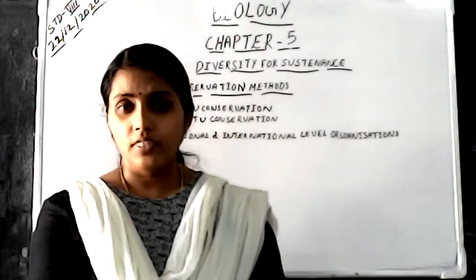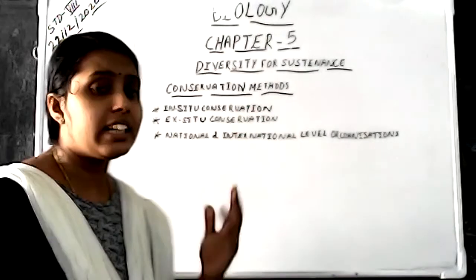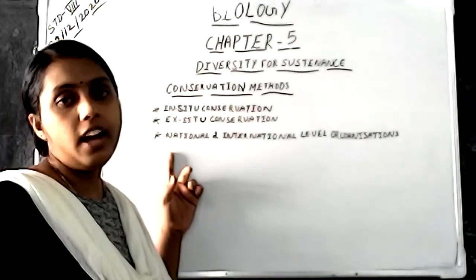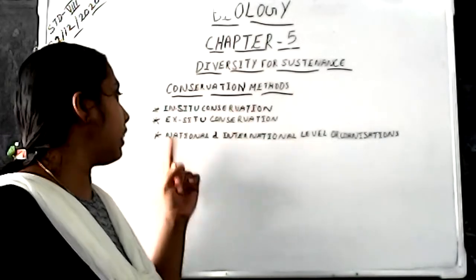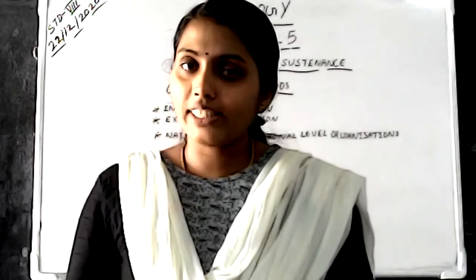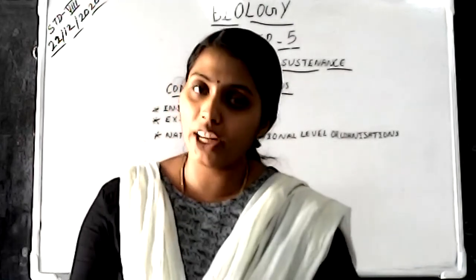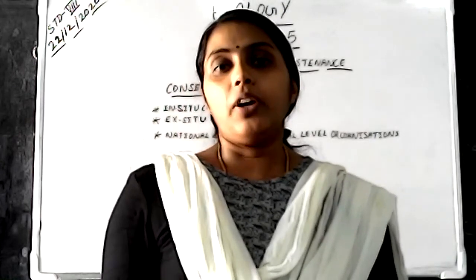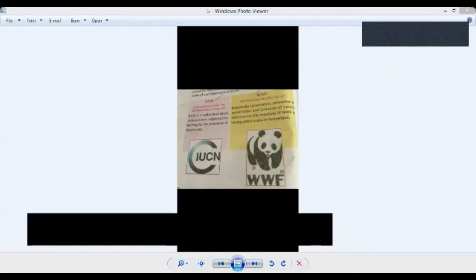Now, we are going to study about certain organizations working for the conservation of organisms, at national and international level. There are certain organizations working for the protection of nature. We can see which are the organizations. The organizations working for the protection of nature are IUCN and WWF. These are 2 organizations.